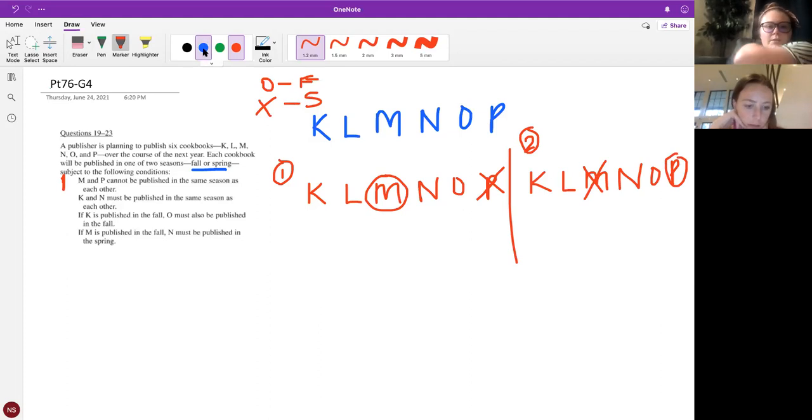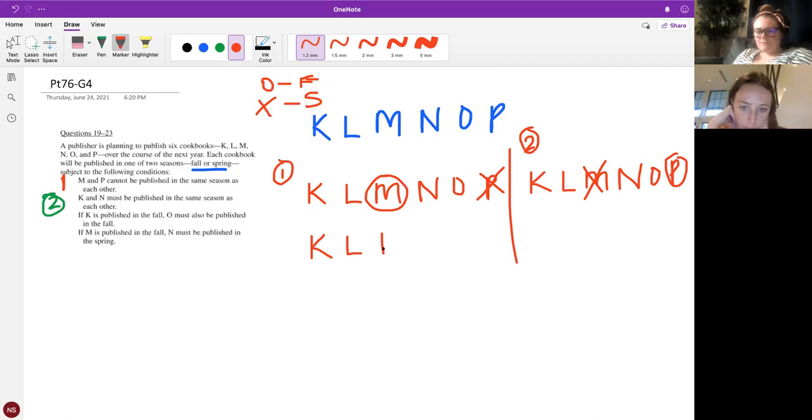All right, so now what about rule number 2? K and N must be published the same season. So K and N have to be together. So what we have to do first is split these, right? So we're going to create more scenarios and make them the exact same as the one above it. So here we're going to have this, and here we're going to do it.